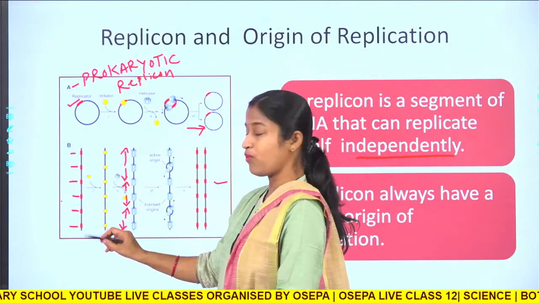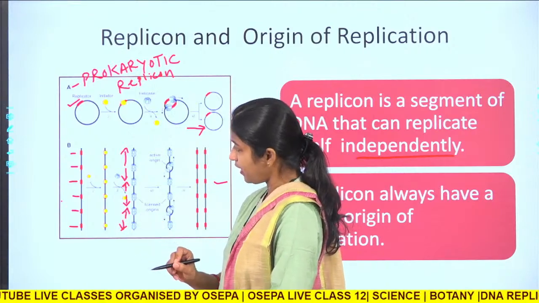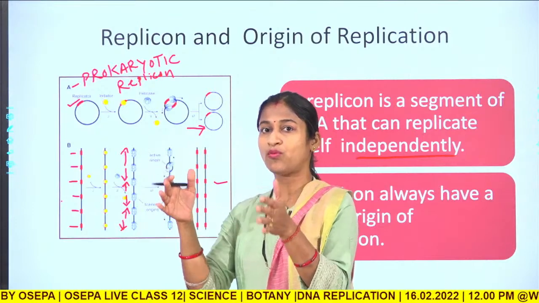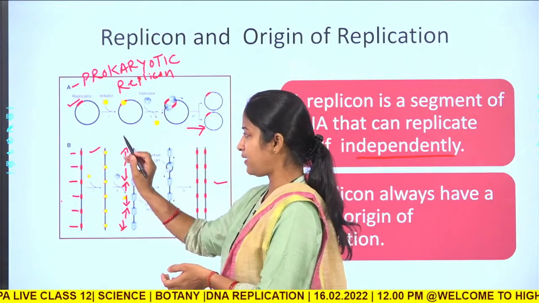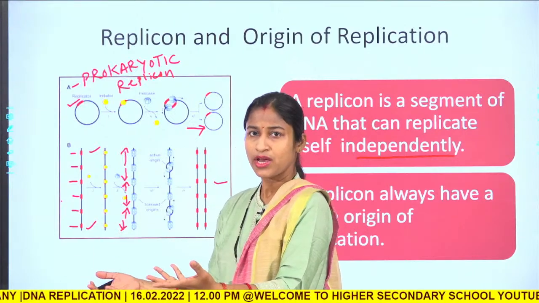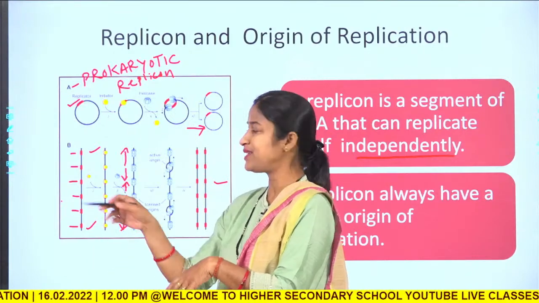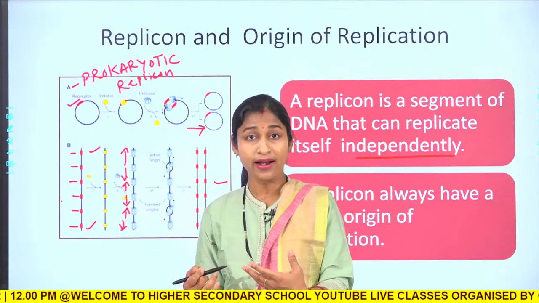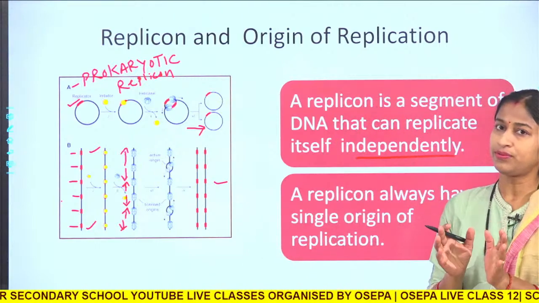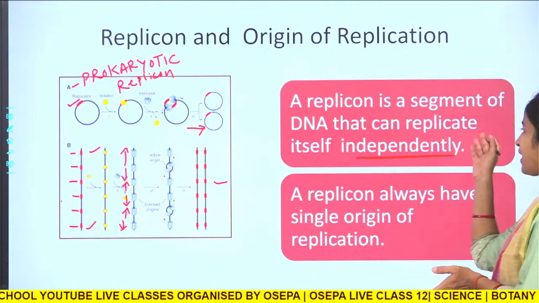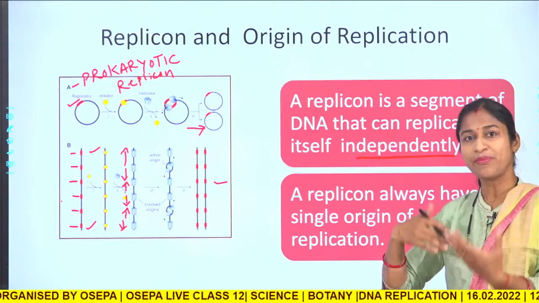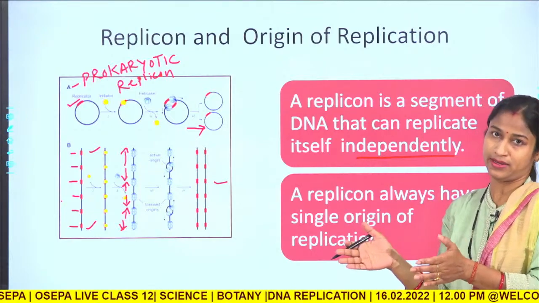That means, let us suppose, here how many replicons are there? 1, 2, 3, 4, 5 and 6, okay. Now all the 6 will not replicate at one time. This may replicate at one time, this may replicate sometime later, okay. So within the S phase they will replicate as per their convenience. So a replicon is a segment of DNA that is capable of replicating itself independently, okay.